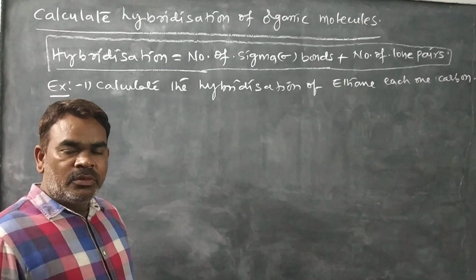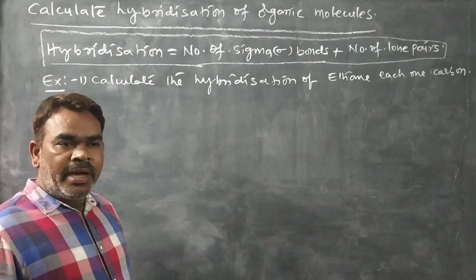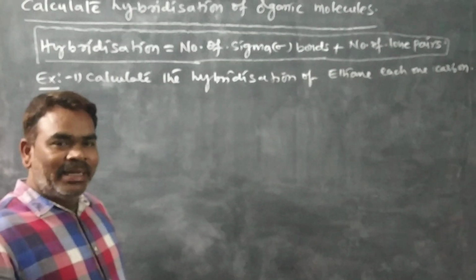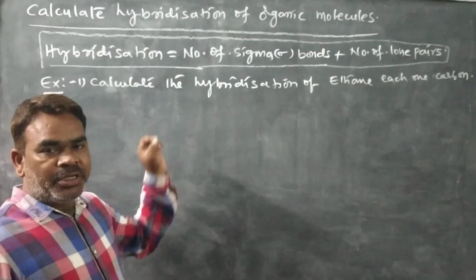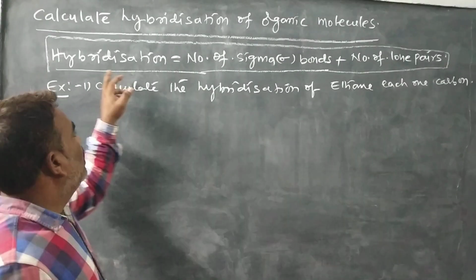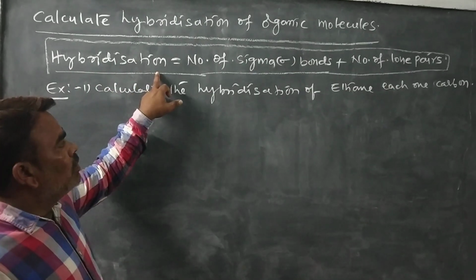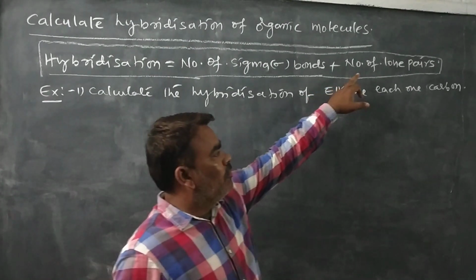Yes. So JEE Mains and NEET aspirants, the hybridization, one easy trick of calculating hybridization in organic molecules. The hybridization is equal to the number of sigma bonds plus the number of lone pairs.